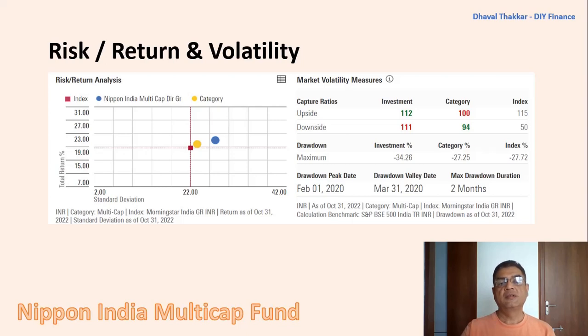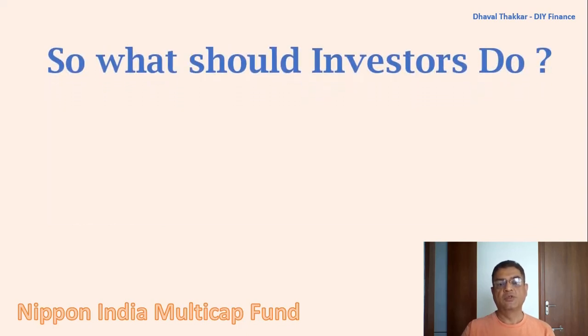Now let's see the risk return graph. Here on the x-axis we have standard deviation, whereas on the y-axis we have total returns. It is very evident from the graph that the fund has better total returns with higher standard deviation as compared to the benchmark index and the category average, which indicates that the fund has been able to generate better returns with higher volatility as compared to both the category and benchmark index. So now coming to the conclusion, what should investors do?